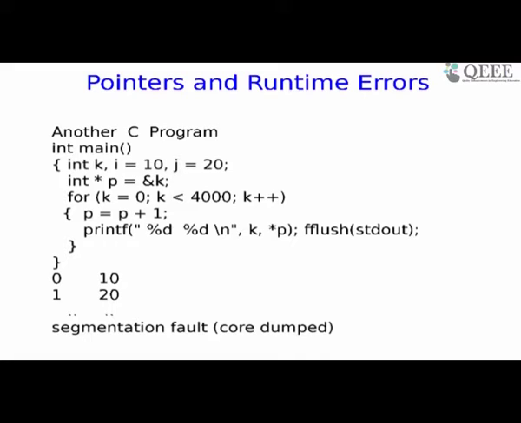Now what is happening inside the loop? Starting in the beginning, P was the address of K, right? Some address, 2000, 3000, whatever it was. It's an address. P is a pointer. When you enter the loop, P is incremented with P plus 1. Now something interesting will happen. If P was 2000, let's say the address of K was 2000, just for the sake of argument, 1 is not added to 2000 because it's an integer, and on my machine integers are 4 bytes. 4 is added to P.